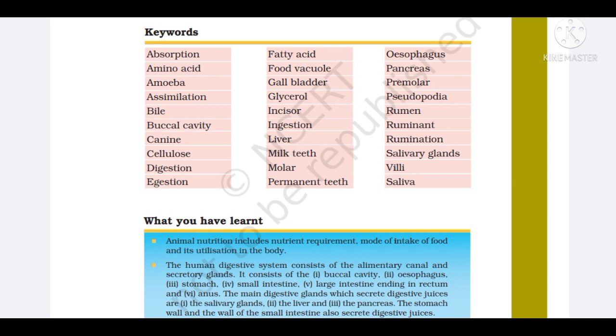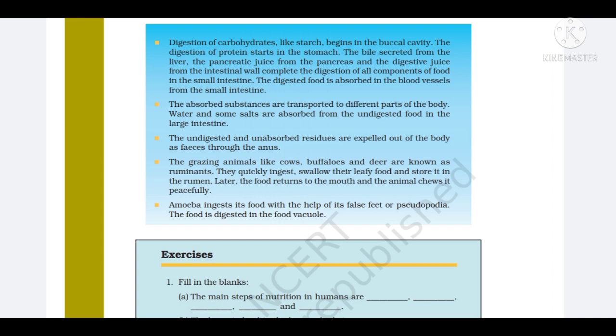Dear friends, in this chapter we studied herbivorous, carnivorous, omnivorous, the definition of digestion, different ways of taking food, digestion in human beings, grass-eating animals, and feeding and digestion in amoeba.